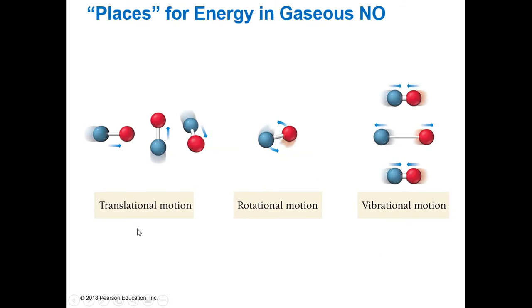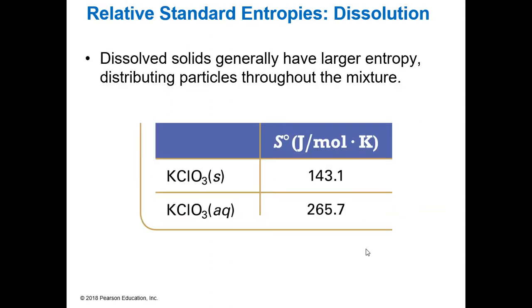This is because we have different types of rotations and vibrations. We can have movement of an NO molecule, right? It can translate in the XYZ direction. It can rotate. It can vibrate back and forth. So all of these different motions take into account the fact that its entropy is going to be higher than that of just pure argon.